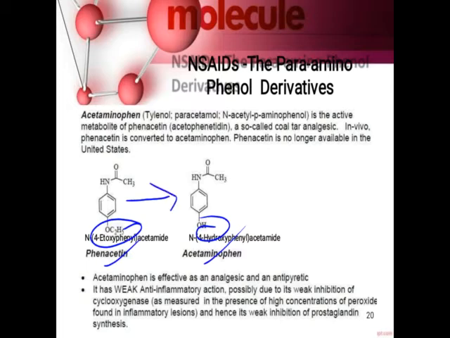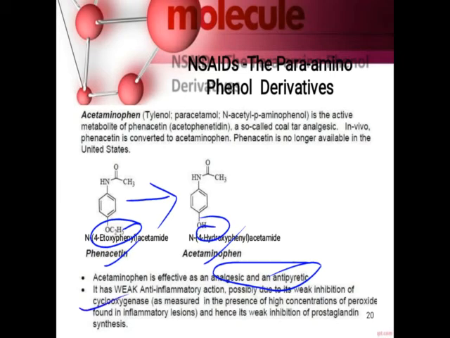So when phenacetin undergoes metabolism, it is converted into the drug paracetamol, that is acetaminophenol. So in vivo, when phenacetin is given, it is converted into acetaminophen, that is the drug. Phenacetin is no longer available in the market. Paracetamol is effective as an analgesic and antipyretic. It is not given as an anti-inflammatory drug.